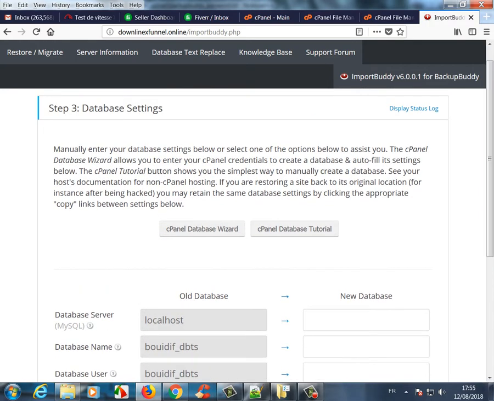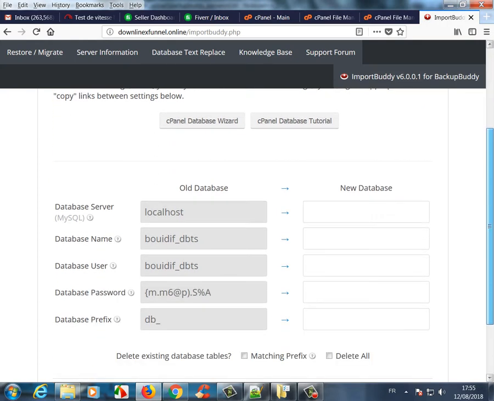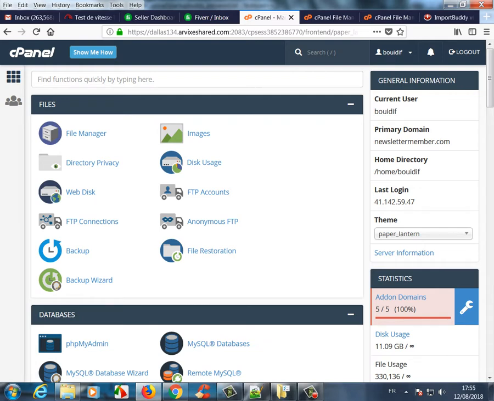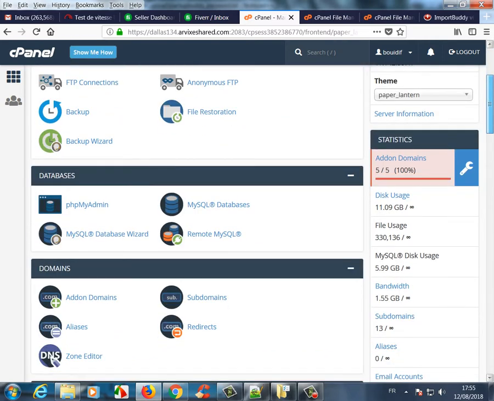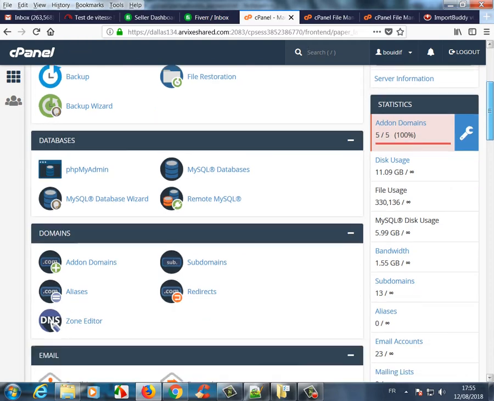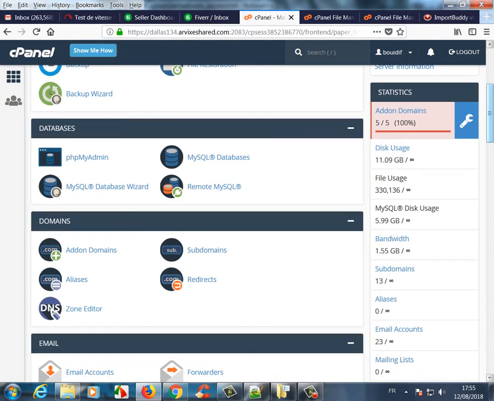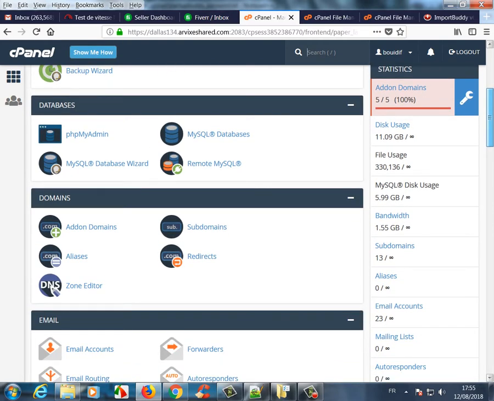Now in step 3 we need to enter the database settings here. So we go to cPanel and create a new database that will contain our new WordPress installation.